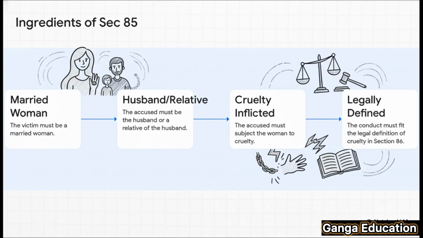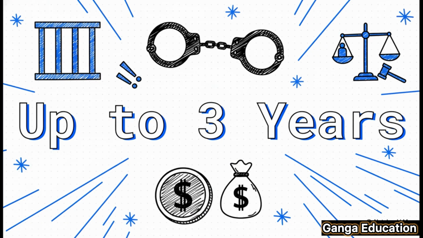First, the victim has to be a married woman. Second, the accused has to be her husband or one of his relatives. Third, she must have actually been subjected to cruelty. And fourth, and this is key, that act has to fit the legal definition of cruelty, which we'll get to in a minute. And believe me, the consequences are serious.